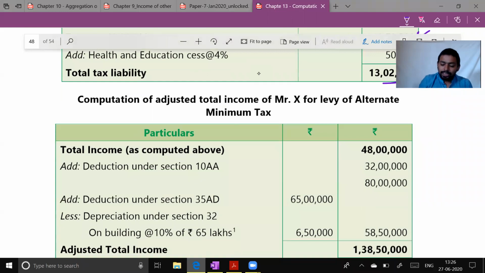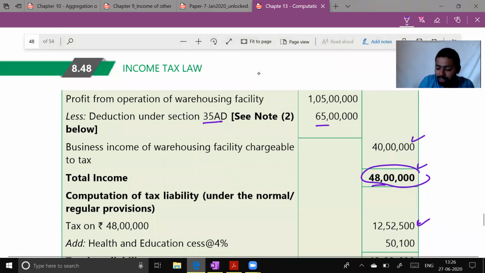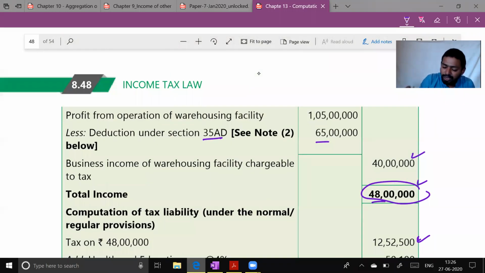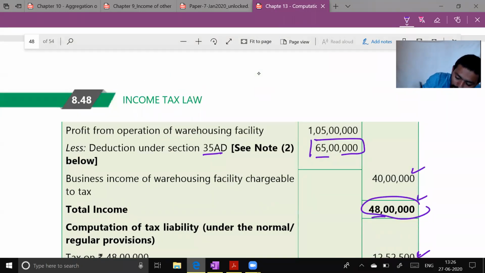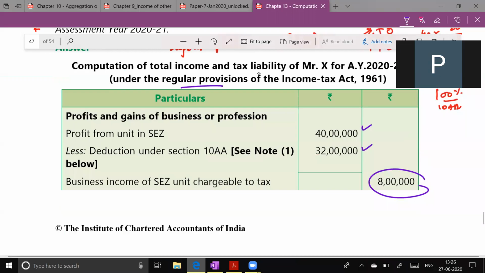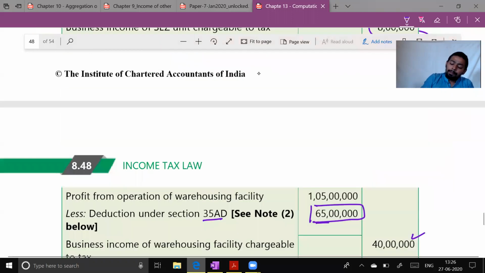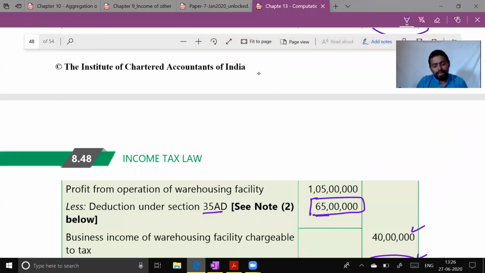Total income as computed above. So this is the total income. Now tell me how many special benefits you have taken. Benefit number 1, special benefit under section 35AD, and benefit number 2, the 32 lakh, which will be directly added back because that is the export incentive. But I have a concern about this particular 65 lakh.